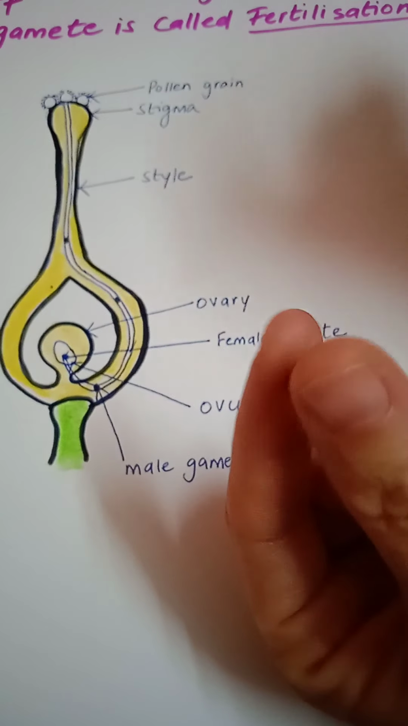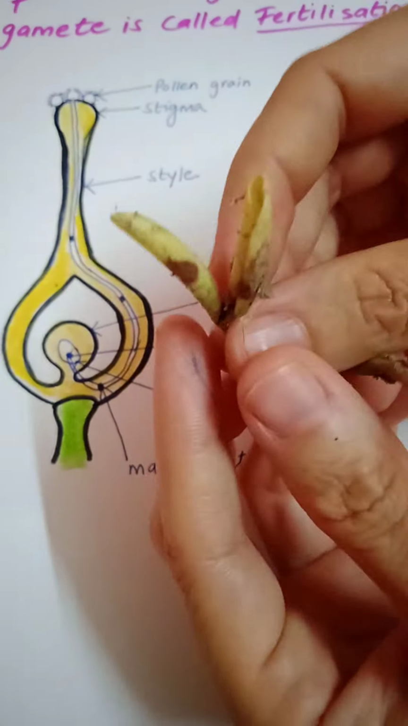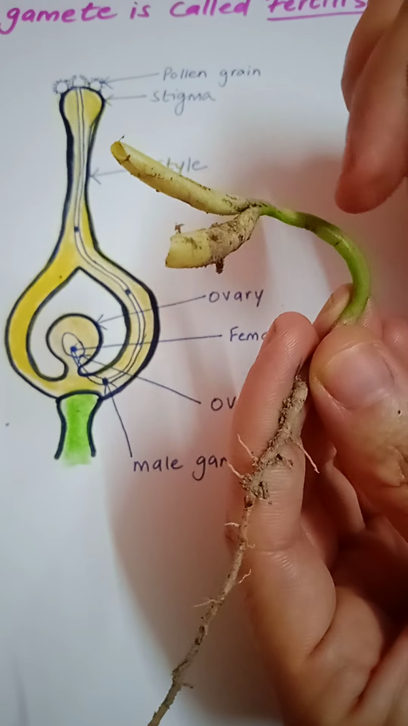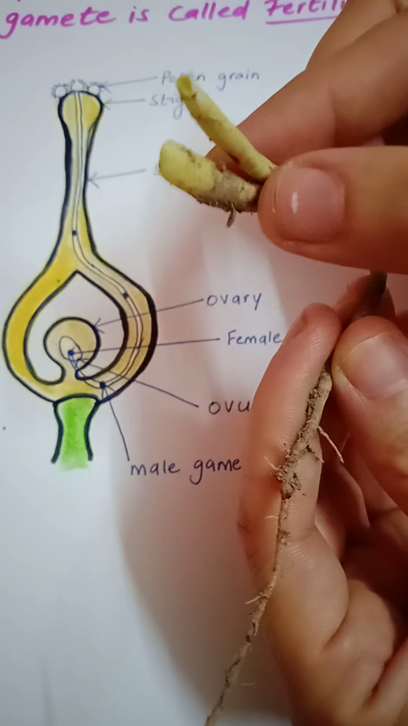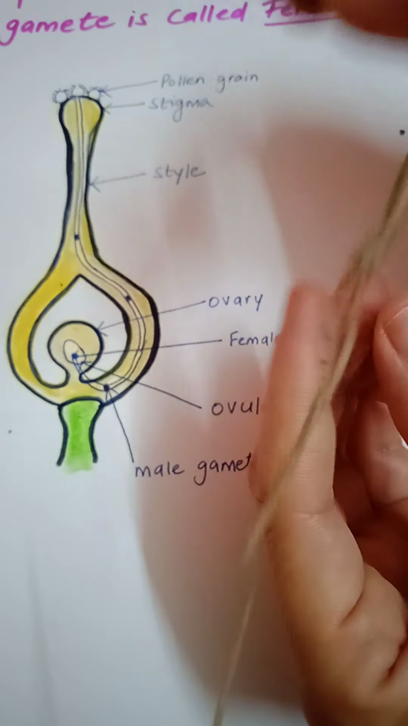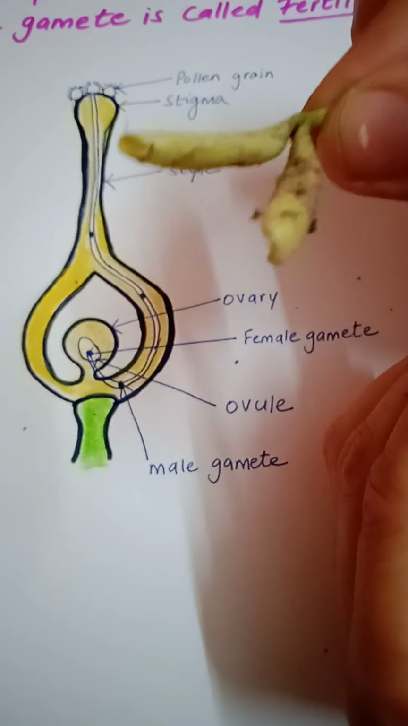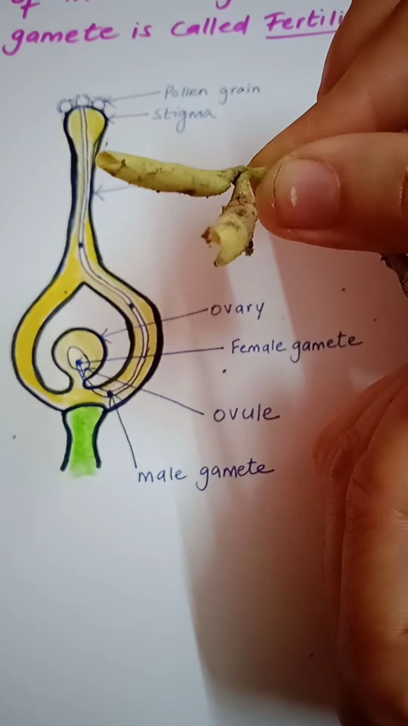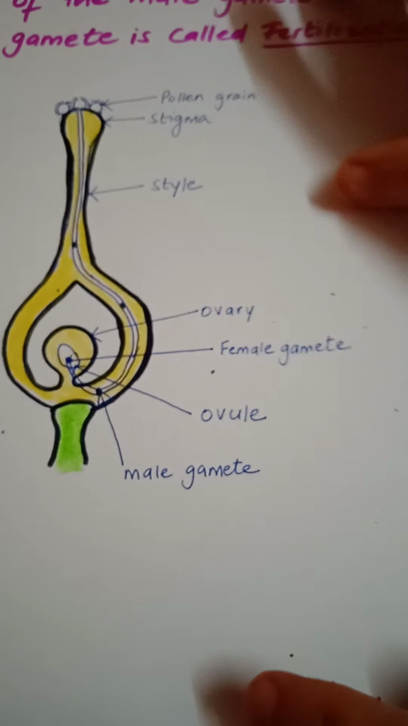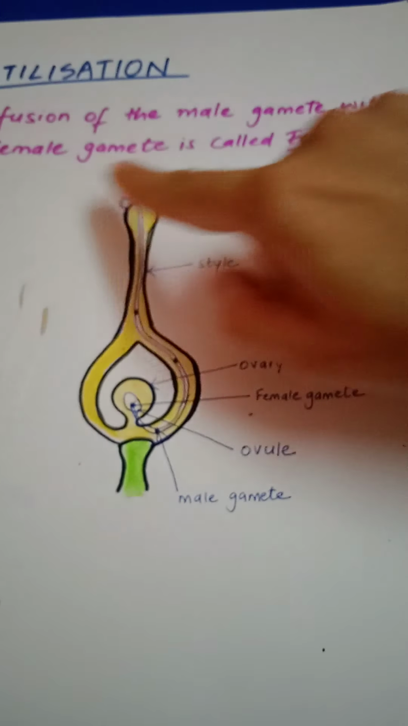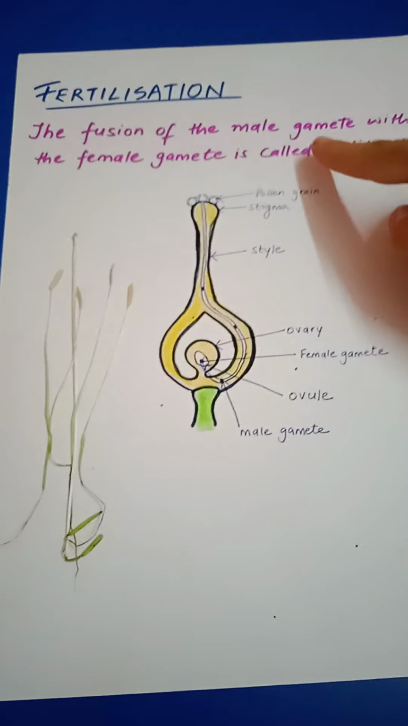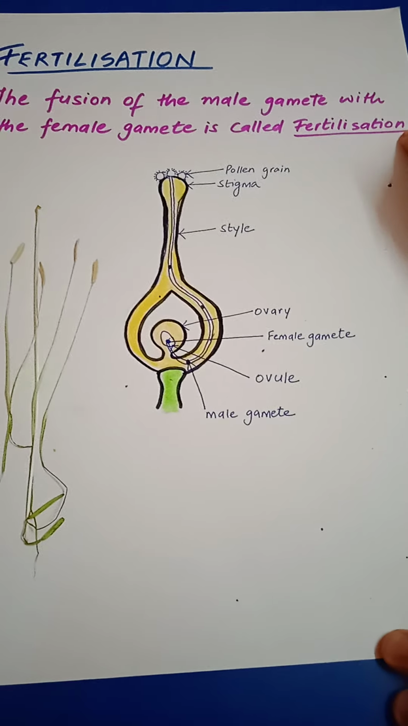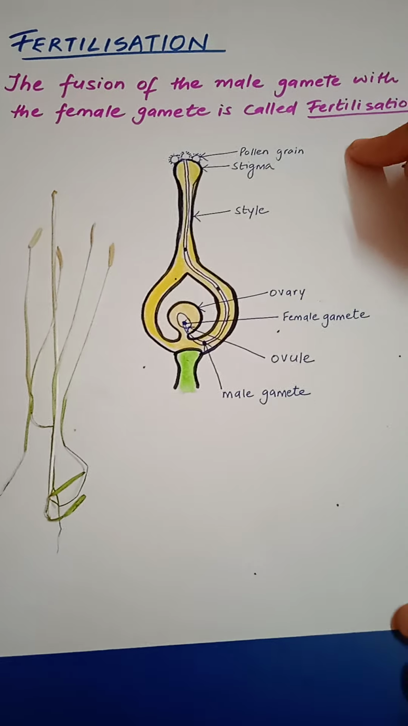Now I will show you an embryo also. This is nothing but an embryo. The baby plant which grows out of a seed is nothing but an embryo. So this develops from the zygote only, and this happens when fertilization occurs, that is when sexual reproduction in plants occurs. So let's try to understand the definition of fertilization. The fusion of male gamete with the female gamete is called fertilization. So this is the second step after pollination.